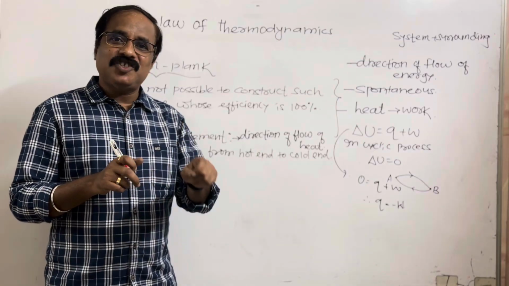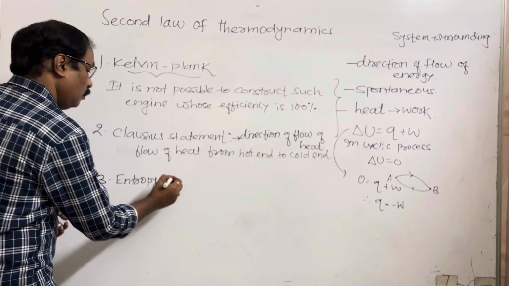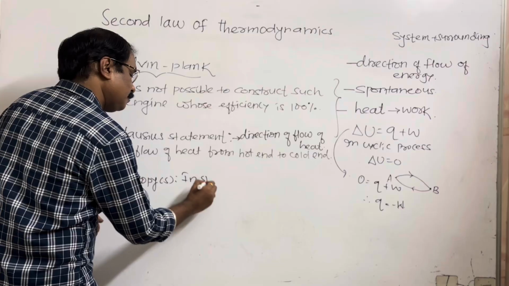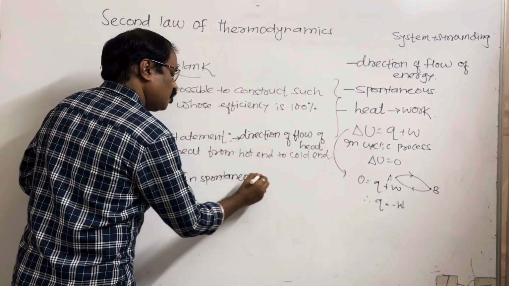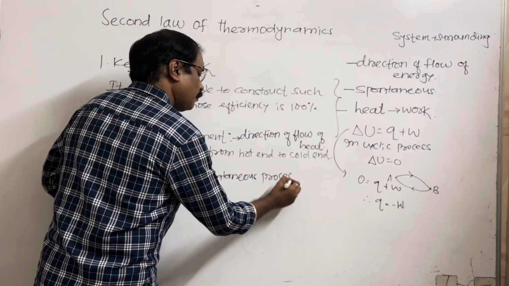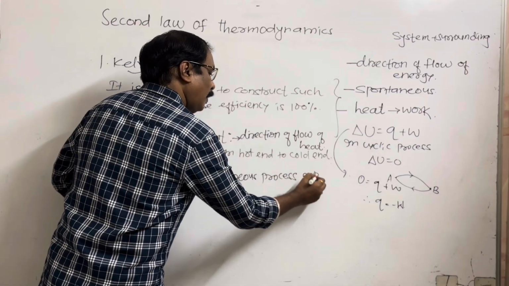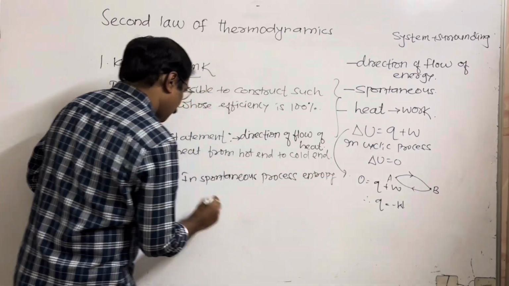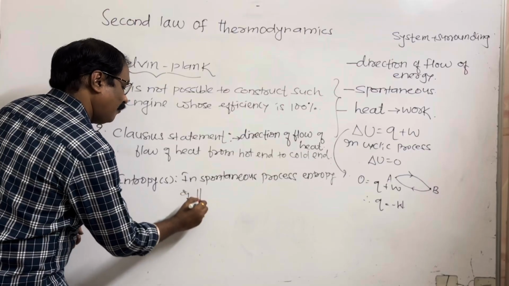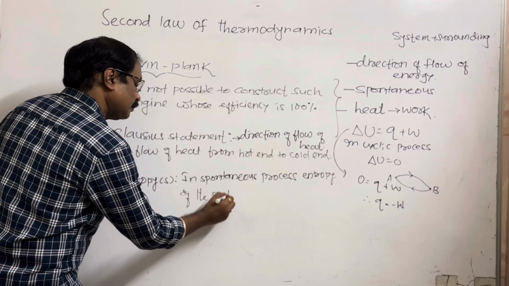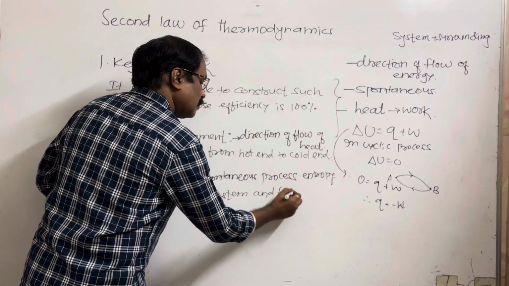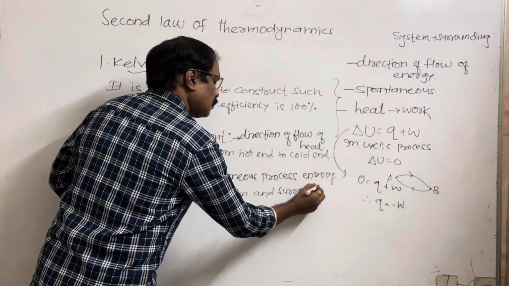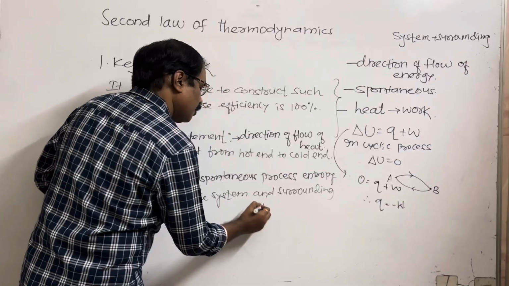So, in spontaneous process, entropy of the system and the surrounding increases.